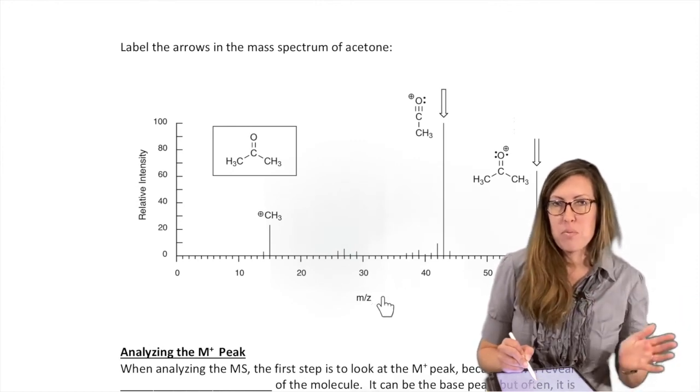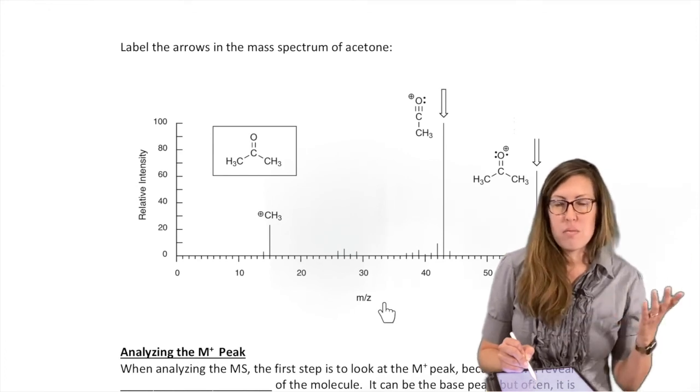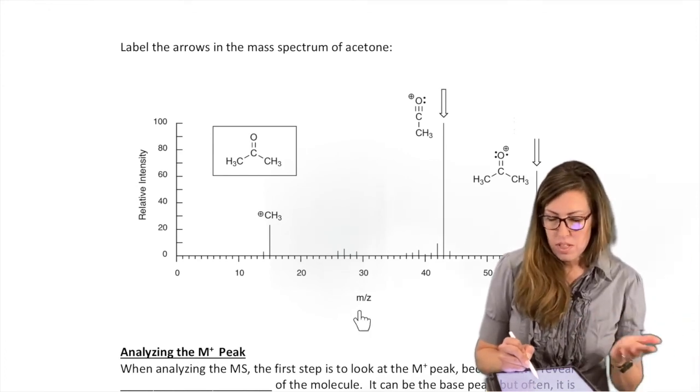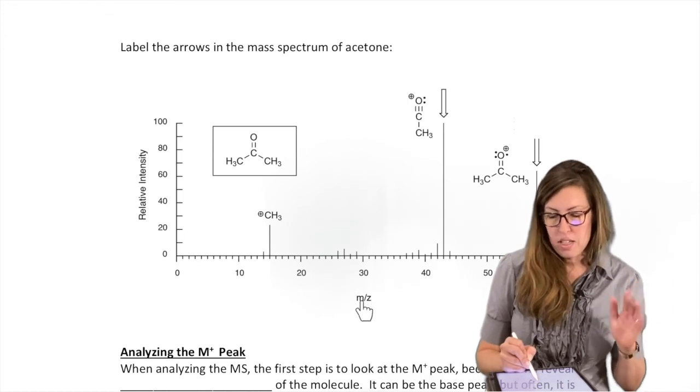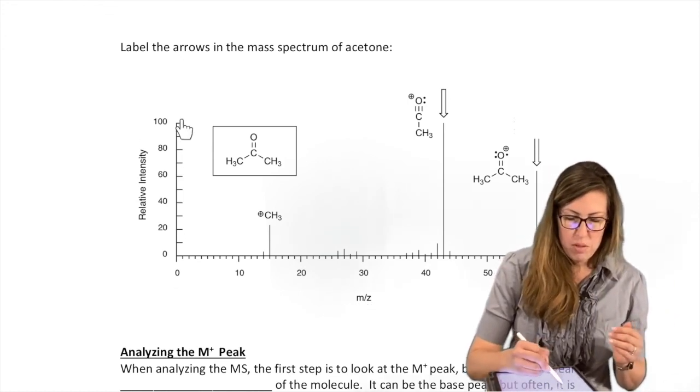If it was multiply charged, we'd have to divide by a bigger number. Like you could have something that's +6 charge, and you'd have to divide by 6. But for this class, we're just going to do +1, so you don't have to worry about that. So it's basically the mass. Okay. Intensity, percent abundance, basically.